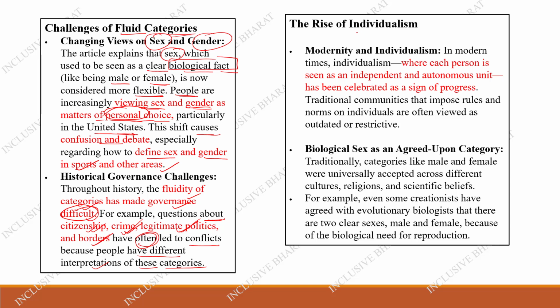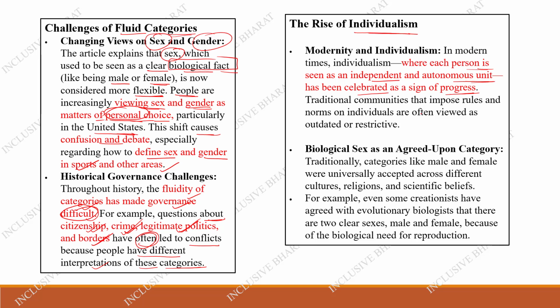Now, there is also a rise of individualism. See, in modern times, what is individualism? In individualism, each person is seen as an independent and autonomous unit, and this is celebrated as a sign of progress. Nowadays, we say I'm being more independent and I'm an autonomous unit. I don't want any other self. I can be alone. And people often see this as a sign of progress.